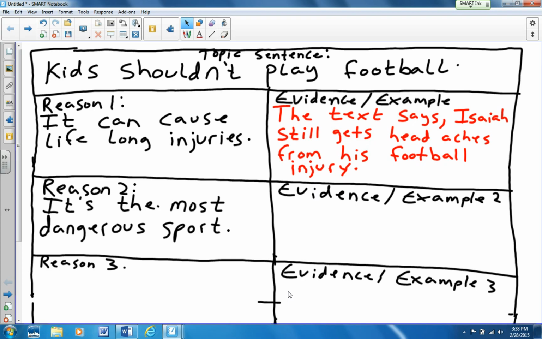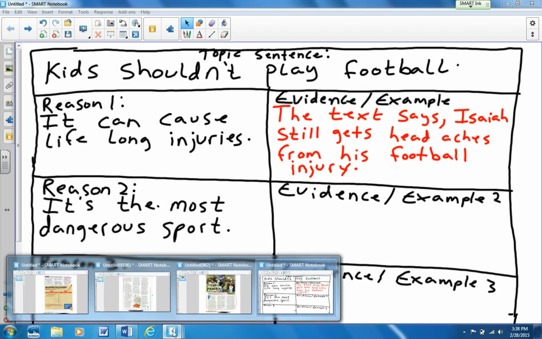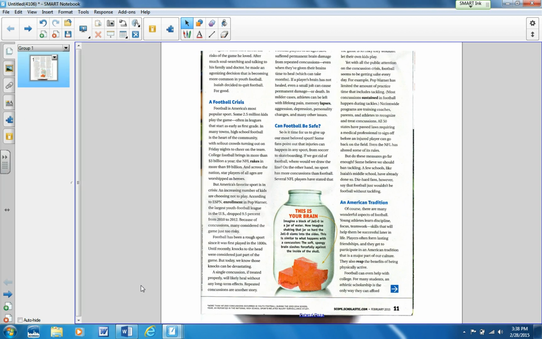Okay, now I need to go back to my article again and prove why I think it's the most dangerous sport. All right, this came from the second page of our article. And we're looking down where it says, can football be safe? And it says, let's see, some fans point out that injuries can happen in any sport, from soccer, skateboarding. If we got rid of football, where would we draw the line? But on the other hand, no sport has more concussions than football.